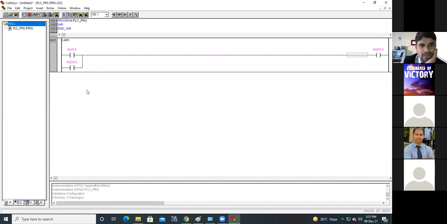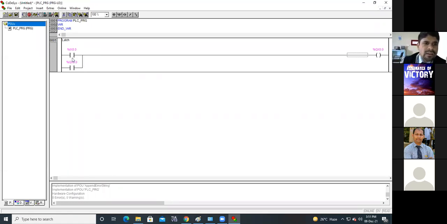Now this particular instruction is connected with the status of the output. Actually this instruction is not available physically. It is not a representation of any physical device.